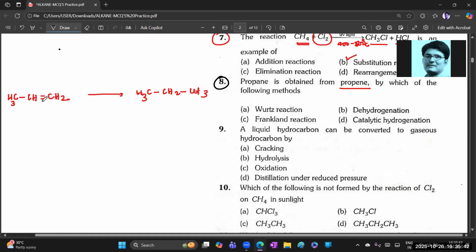How do we do it? See, here for this carbon the double bond should be converted to a single bond. Here, hydrogenation, very simple, hydrogen over nickel catalyst means catalytic hydrogenation, in which one hydrogen attaches to this carbon and another hydrogen attaches to this carbon. Then we will get CH2. So that means a very easy question. That's it, the fourth option, it is the catalytic hydrogenation process. Eighth one, clear beta? Chalo, next.